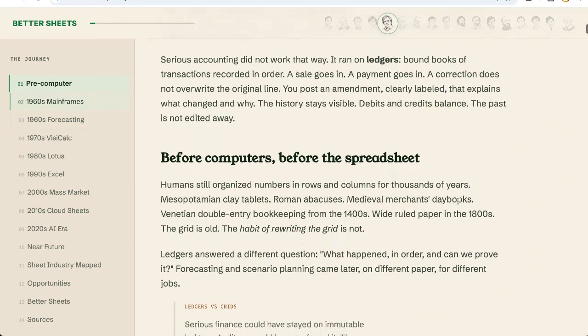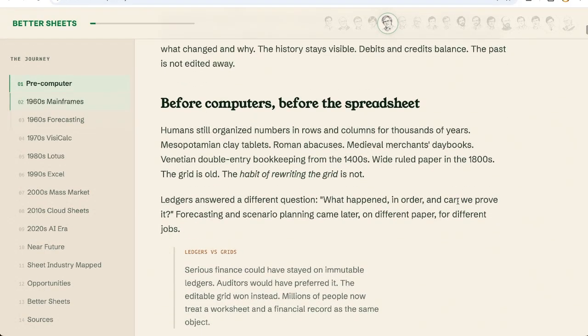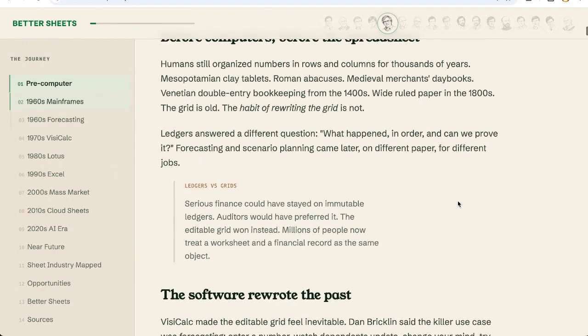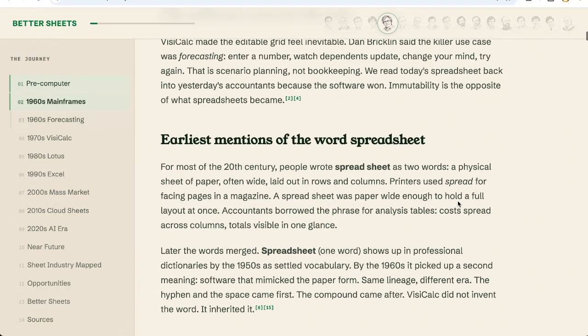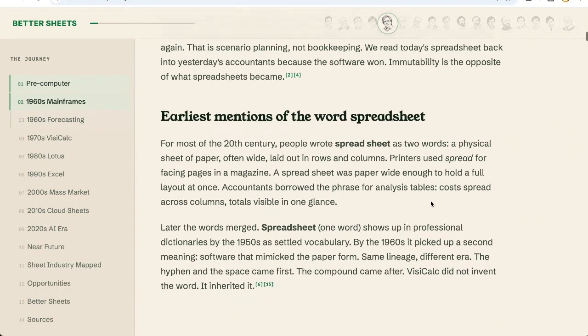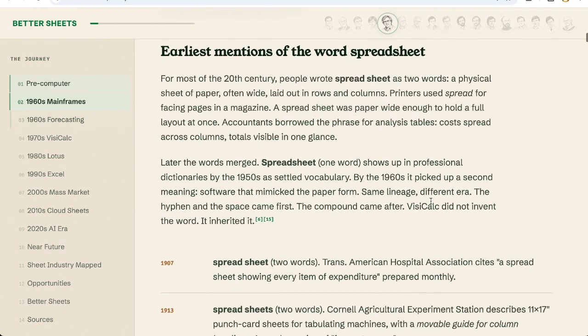But in fact, the modern spreadsheet and online spreadsheet, Google Sheets and Excel, look the way they look and do the things they do because of financial reasons. And not just financial reasons of keeping books, but financial forecasting.